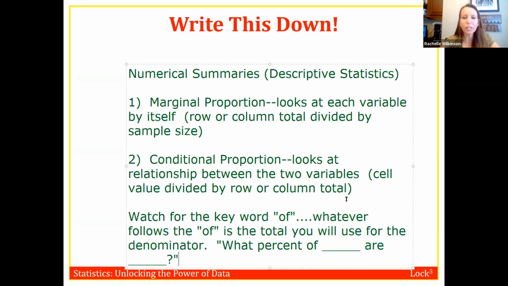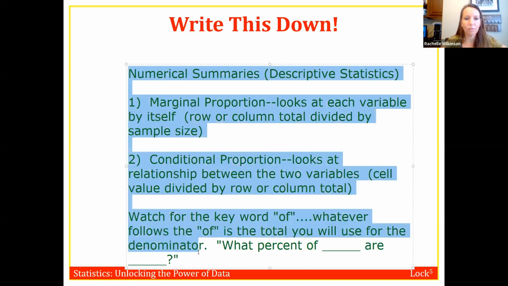Okay, so this first of, whatever follows that, we're going to use the total for that as our denominator to create that proportion. And then whatever the combination of those 2 blanks is what we're going to use to create the numerator. And all this makes a little bit more sense when we're actually doing a problem. So let's look at some of those.